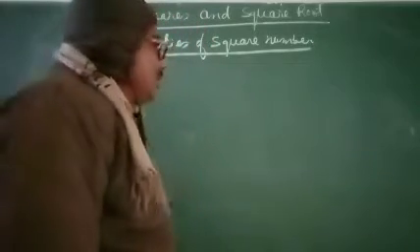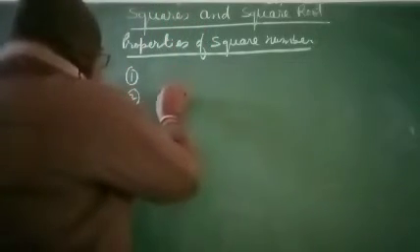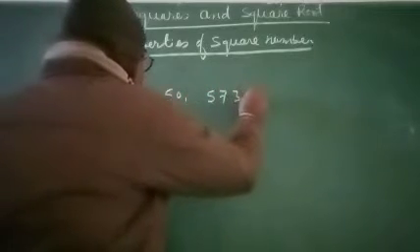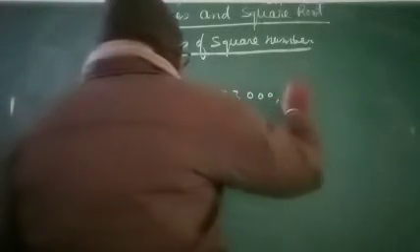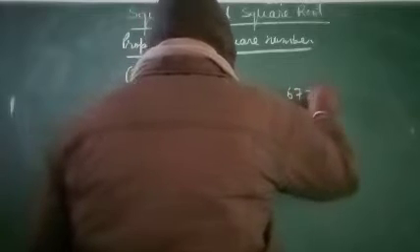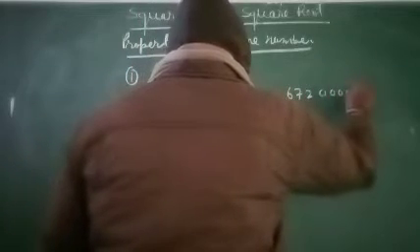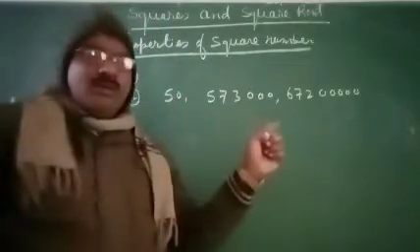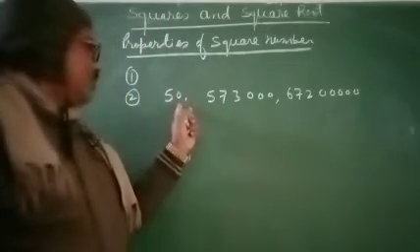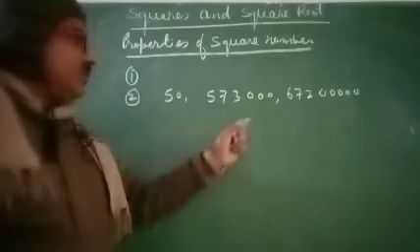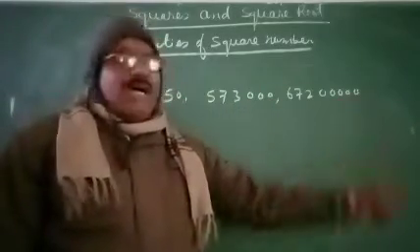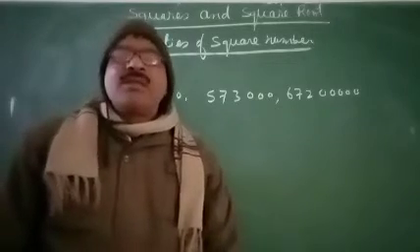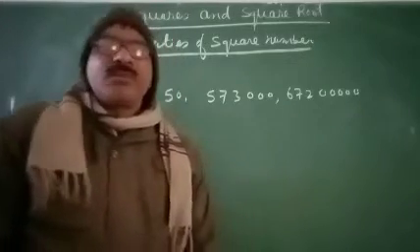It means if you consider the number 50 or other numbers, here we see that this number ends with 1 zero, here 3 zeros, and here 5 zeros. Therefore, these numbers are not perfect squares.